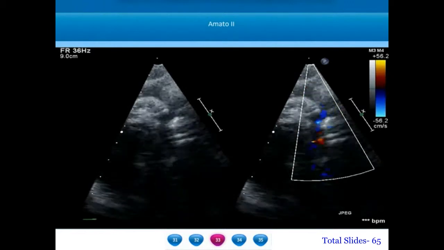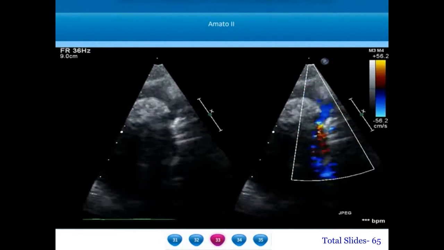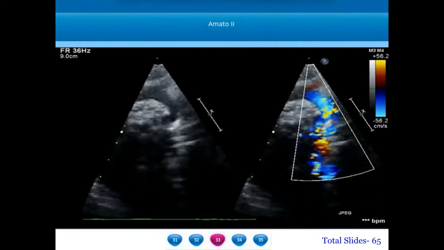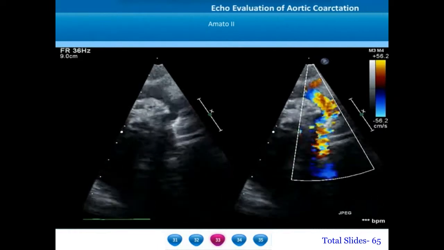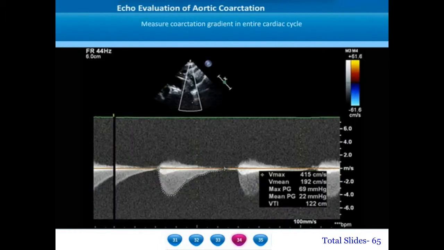In a color compare mode, we can appreciate the isthmic hyperplasia. We can notice that the diameter of the isthmus is roughly half the diameter of the transverse aortic arch. Diastolic tailing of the signal is the rule in any significant coarctation. We should measure the coarctation gradient in the entire cardiac cycle. When a patient is having a substantial bradycardia due to concurrent beta blocker therapy, we will notice that the diastolic gradient almost touches zero in mid to late diastole.